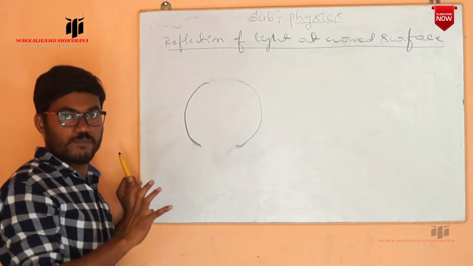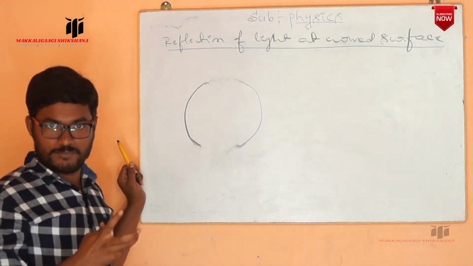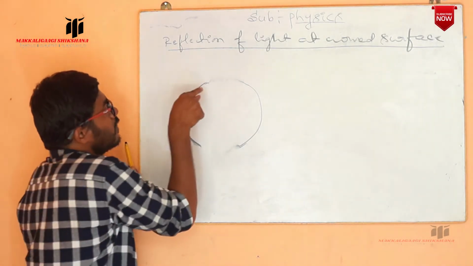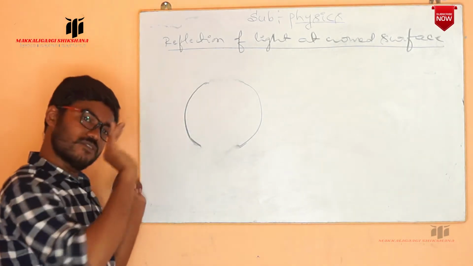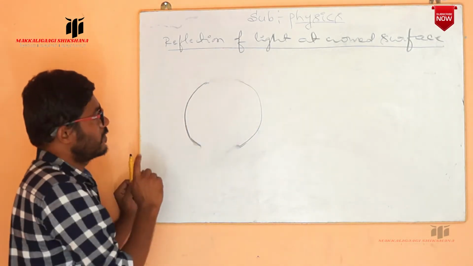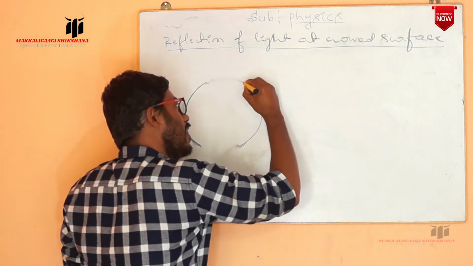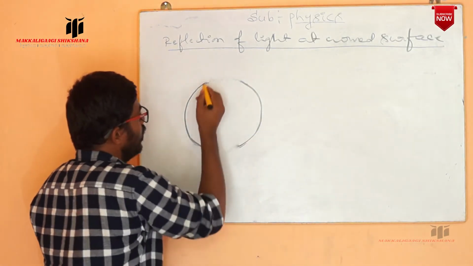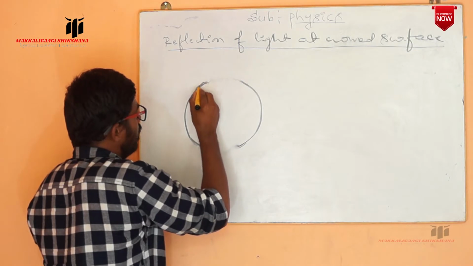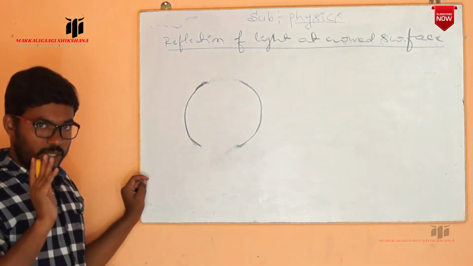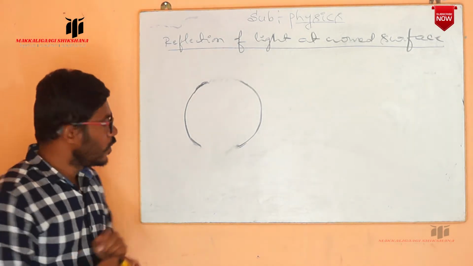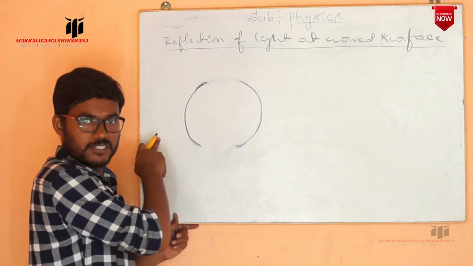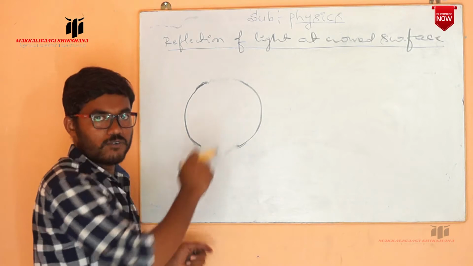But here you have taken the hollow sphere. Hollow means it is empty inside, for example, a tennis ball is empty inside. Like that, a hollow sphere. In that, you have taken a part like this. So this is one surface and this is another surface. These two are parts of a hollow sphere. In these we observe 2 surfaces: one is the inner surface, another is the outer surface.